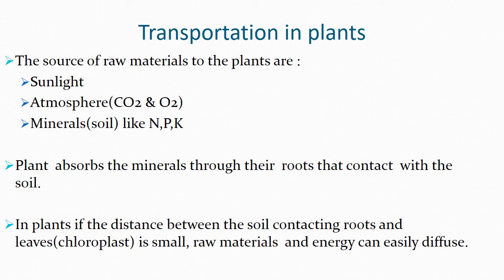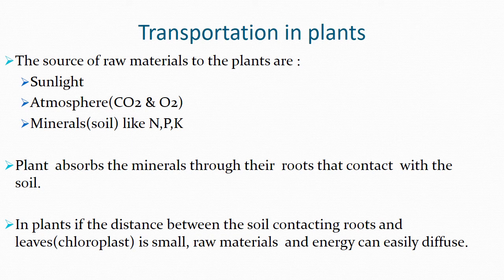How are the minerals absorbed by plants? You know that the soil is the big source of minerals. Plants absorb these minerals through their roots. These roots are in contact with the soil. The part of the plant which lies below the surface of the soil is called the root system. Roots absorb the minerals and send them to the other parts of the plant.